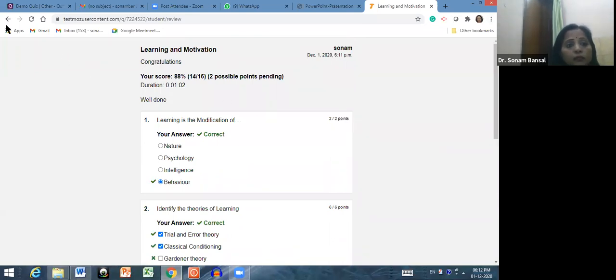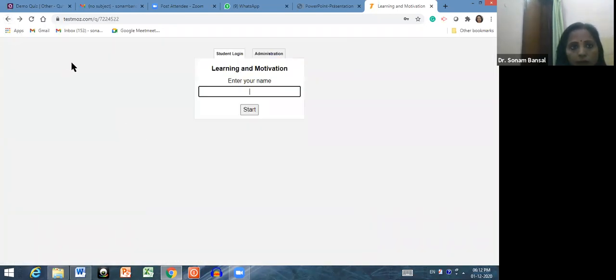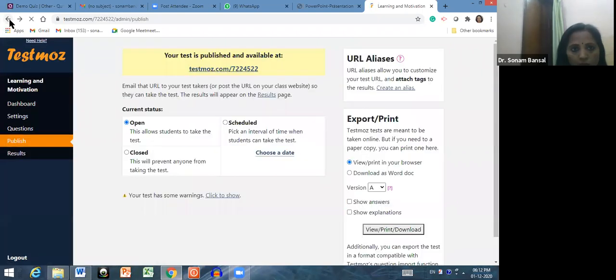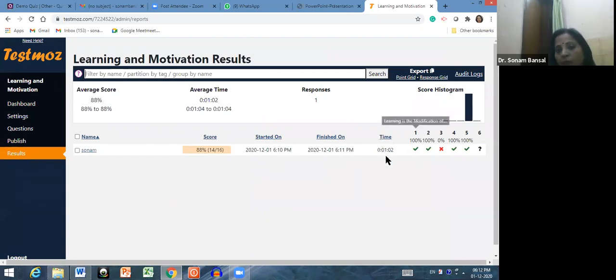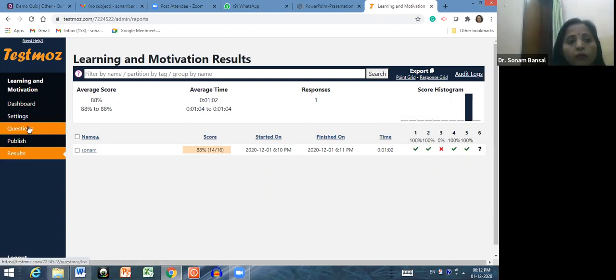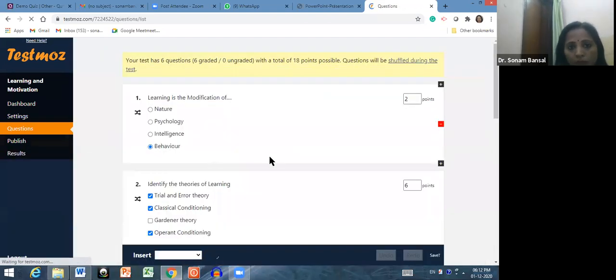Okay, so let me go back to my test. So now let us view results. See, here is the name, here is the score out of how many marks, 88%, started on and finished on. All things are available. Time, how much time the particular person has taken to complete, and this is the complete histogram of the questions. Now, if you want to change the questions, you can go to the questions.